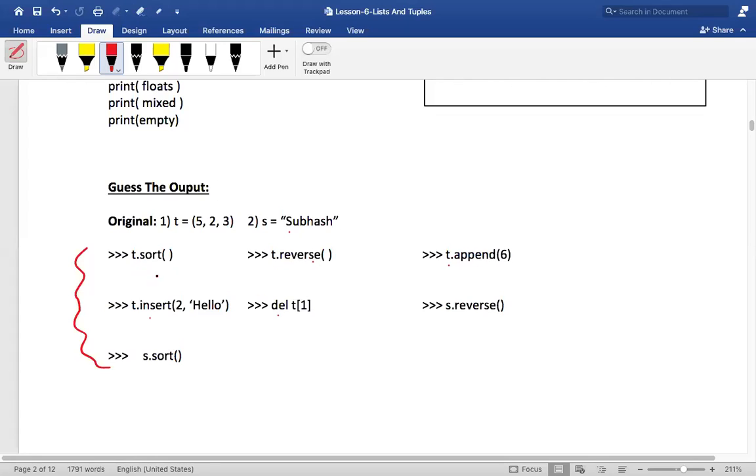They'll say t dot sort, and to be very fast, without your knowledge, you will not concentrate on whether it is a tuple or a list, and you will start writing sorting, 2 3 5, and you do reverse and append and all that. By then everything would have been wrong, right? So please be very careful. That is why I gave you this. All these will actually result in errors. Is that clear, my dear friends?